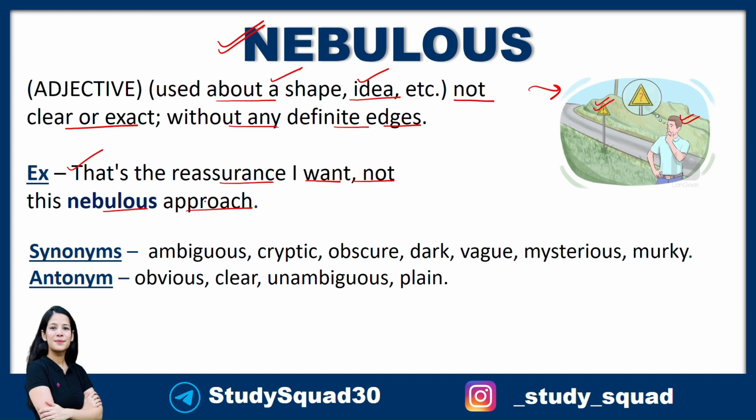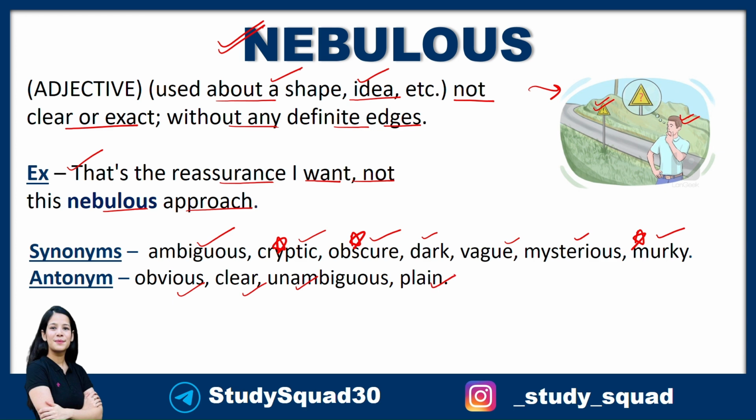Okay, synonyms are ambiguous, cryptic, obscure, dark, vague, mysterious, and murky. Here murky is different. Also cryptic and obscure are different, so I'll star mark them, so you pay extra attention on these words. The antonyms here are obvious, clear, unambiguous, and plain.